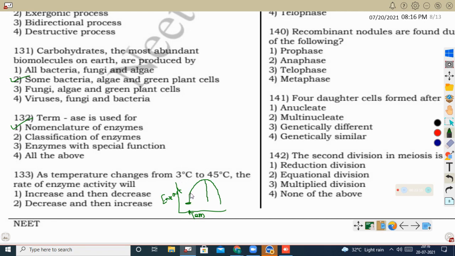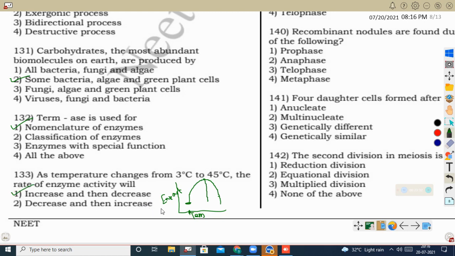When the temperature increases to a particular point, the activity of the enzyme also increases. When it reaches its optimum value, from there, when the temperature increases again, we can see the activity of the enzyme will decrease. So here the correct option is first it will increase and then it will decrease. So here the correct option is 1.